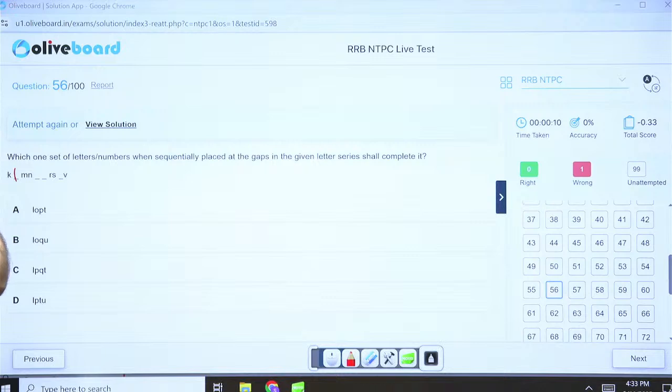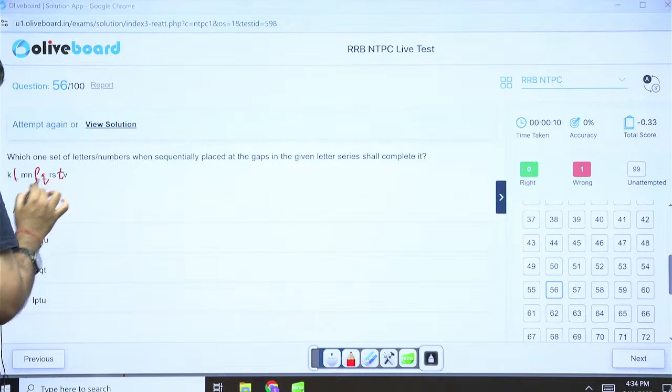KLMN. There are 2 O's and 2 P's. If I go with O, I have P, Q, T, U. I have 2 P's, I have Q, T, T, U. So T has to be there in the picture, and T is mostly in the end. So KLMN, PQRST.